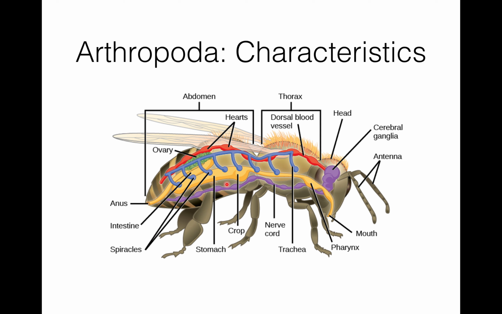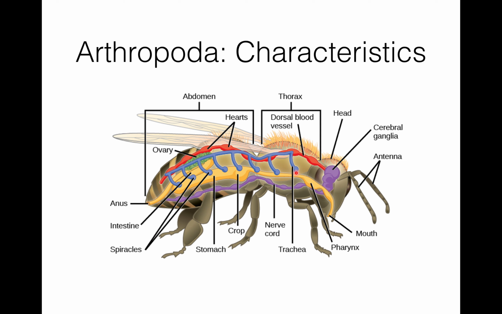So here you can see the trachea in an insect. This is the trachea, and these are the spiracles. These are the spiracles. So these are the respiratory organs in insects.